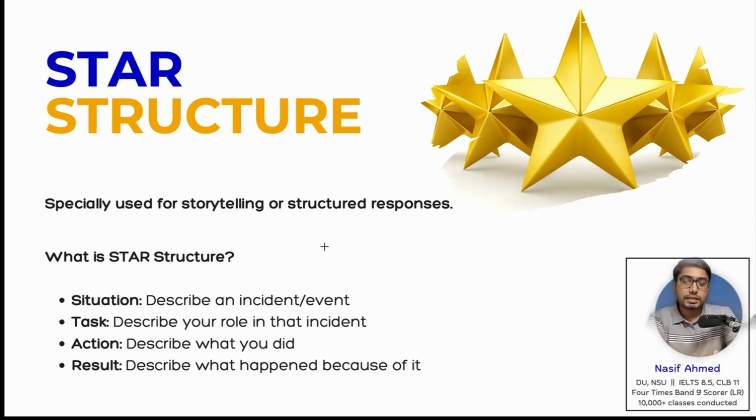Sometimes the examiner might ask you a question about an incident or an event. Talk about this incident or talk about that incident. So this is very helpful in cue card as well and in discussion. But in introduction or in part 1, it might come in handy as well. So more storytelling kind of answer when you are describing an event.